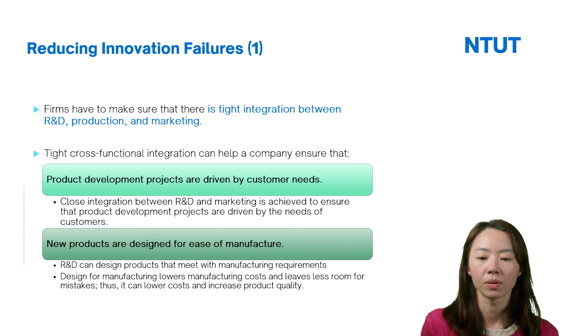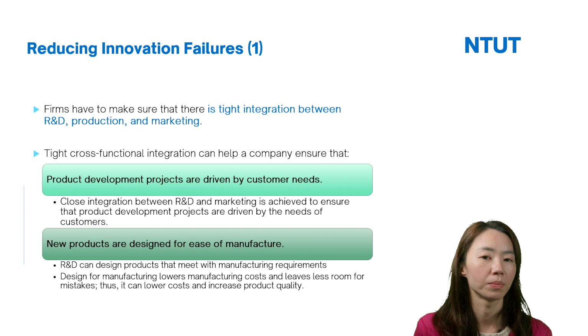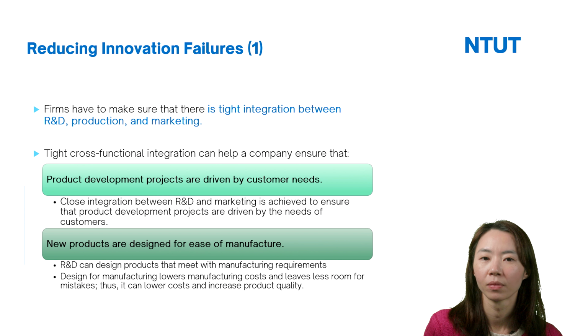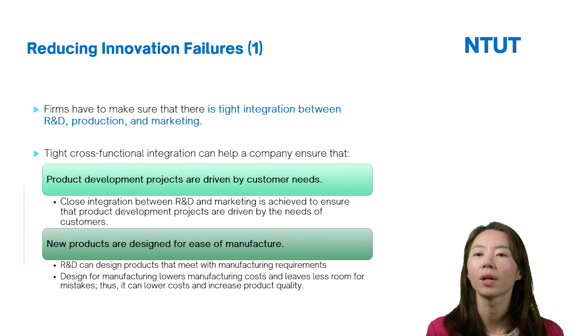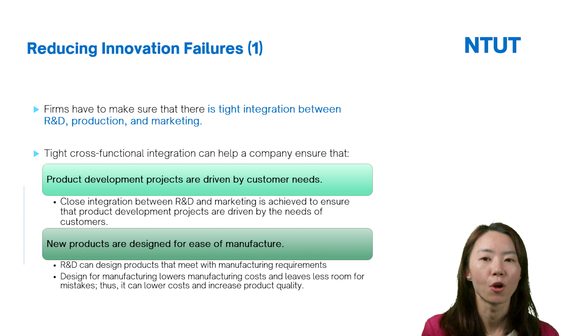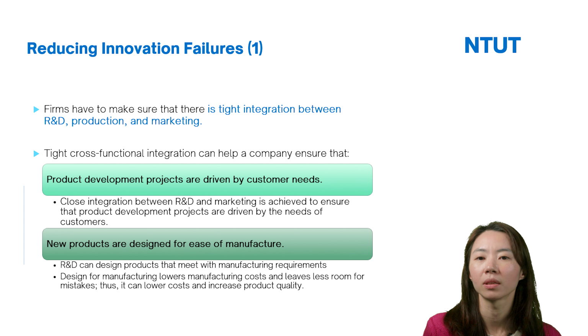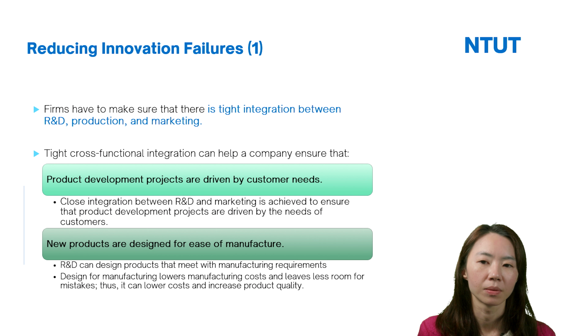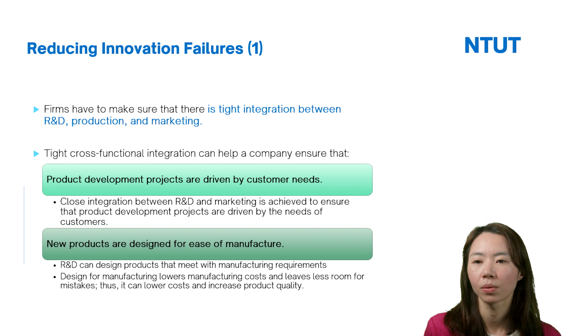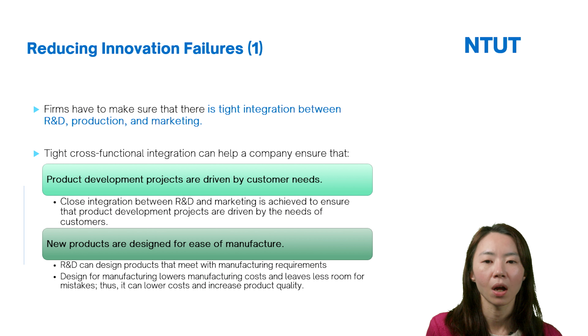As we know, innovation is important for firms, right? However, innovation also has a higher failure rate. So the problem is how firms can reduce innovation failures. Firms have to make sure that there is tight integration between R&D, production, and marketing. Tight cross-functional integration can help a company ensure that product development projects are driven by customer needs.